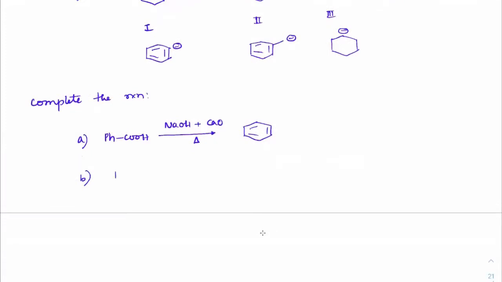On similar lines, if we have CH3CH2SO3H and I treat that with soda lime, SL, DC, decarboxylation, then you'll get, see, different books use different terminology. That's why I'm making you aware of these terms. CH3CH3. Got it? Here it is the carbon dioxide; here it is the sulfur dioxide which will come out.